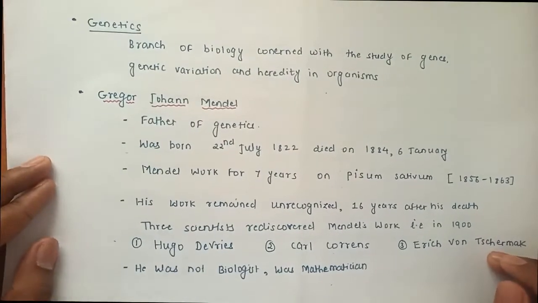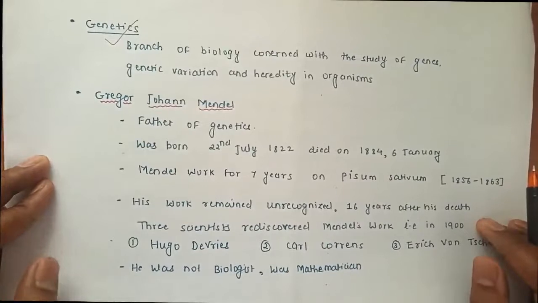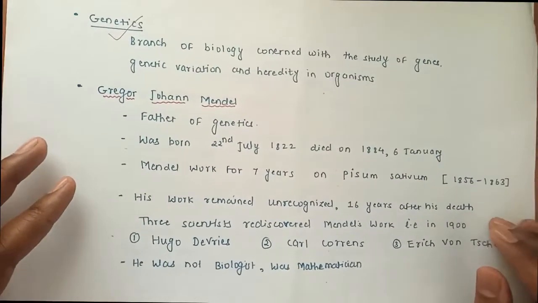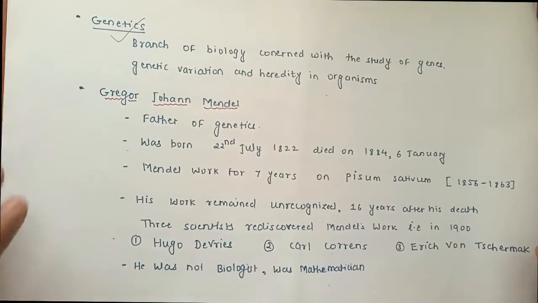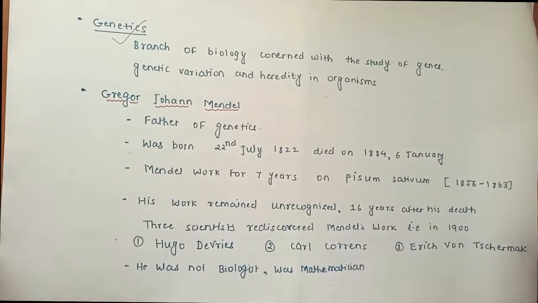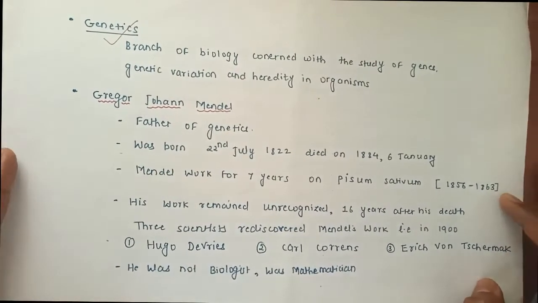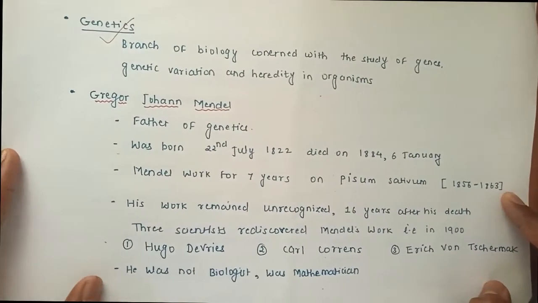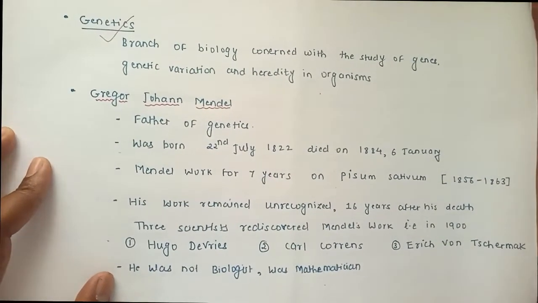So the next term is genetics. Genetics explains two terminologies. One is inheritance and the next one is variation. Under the title of genetics, these terms look quite the same, but they have differences between them.